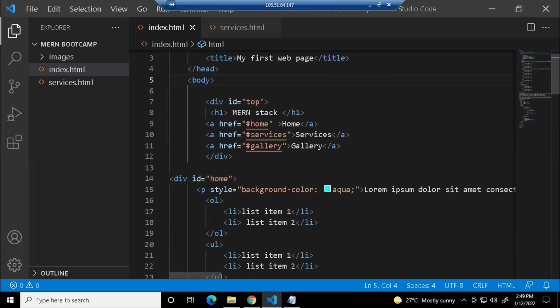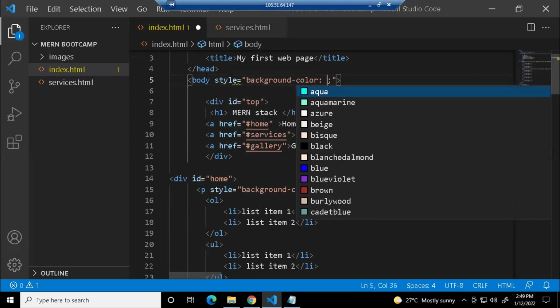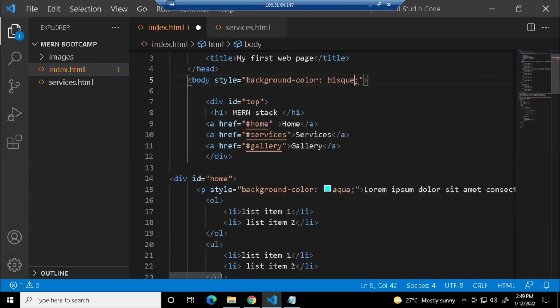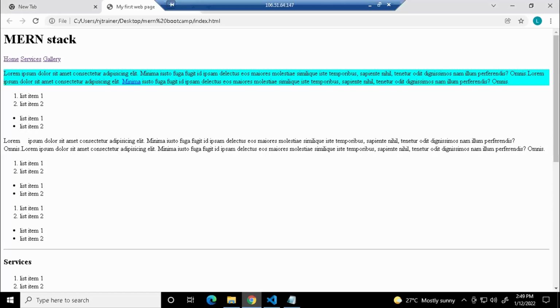I think body. Exactly. You can do it on the body because inside body only you're going to give all the other tags. So here right away you can put style equals. I can give a background color. Let us say I'm going to give this bisque color. Right, save this. Refresh. Now you can see the whole document is having a particular background color which we have applied.